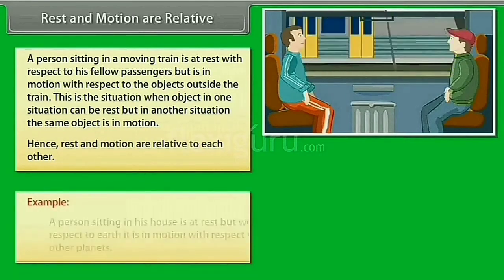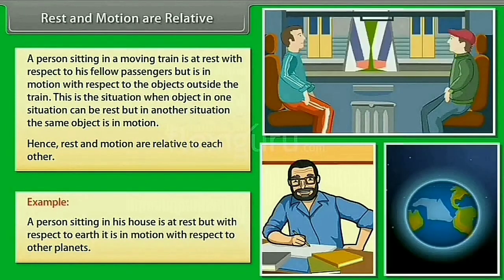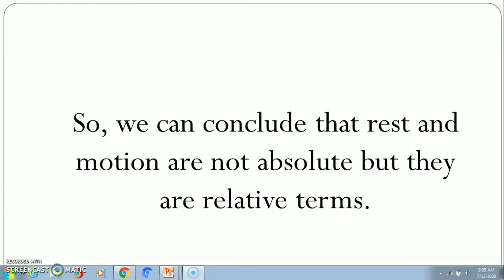Another example, a person sitting in his house is at rest, but with respect to the earth, he is in motion with respect to other planets. So we can conclude that rest and motion are not absolute, but they are relative terms.